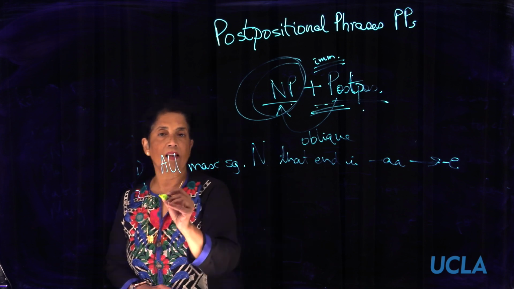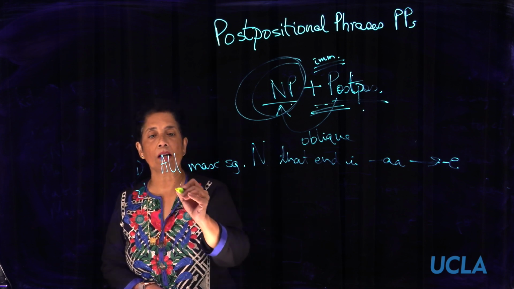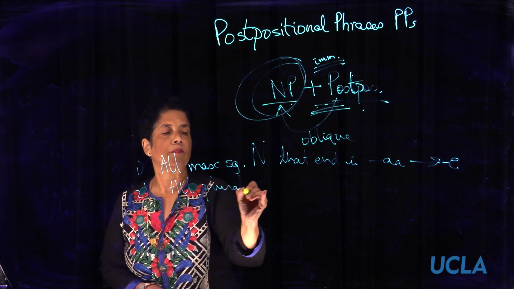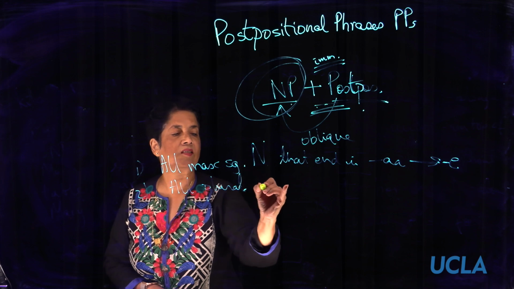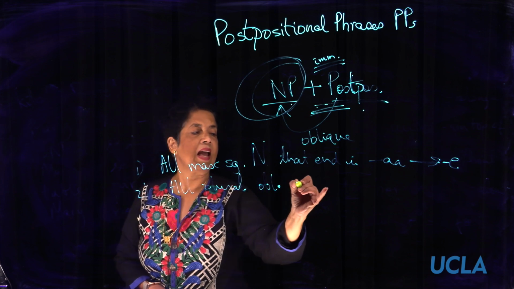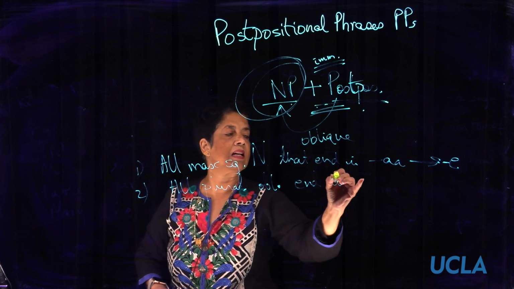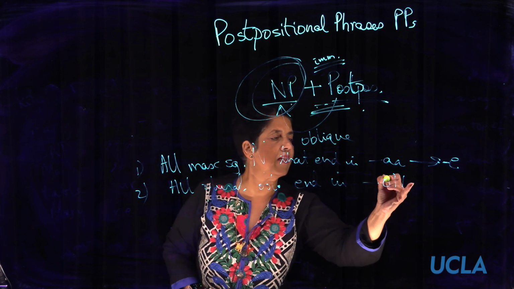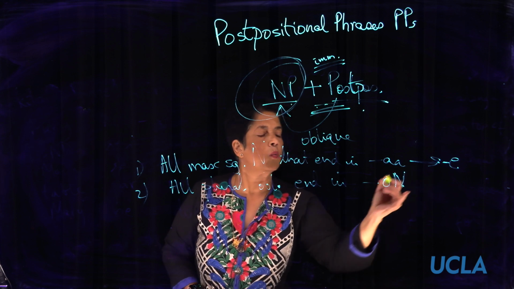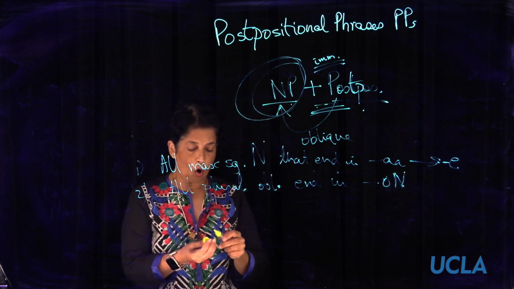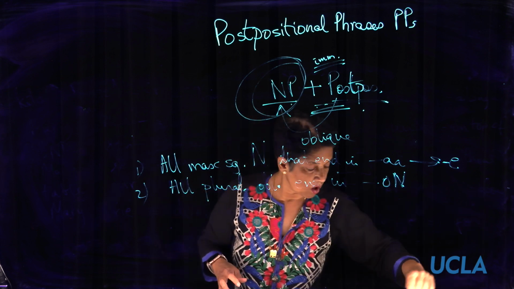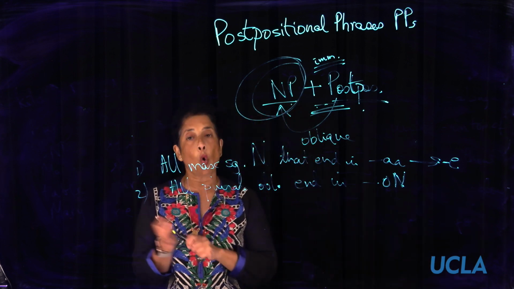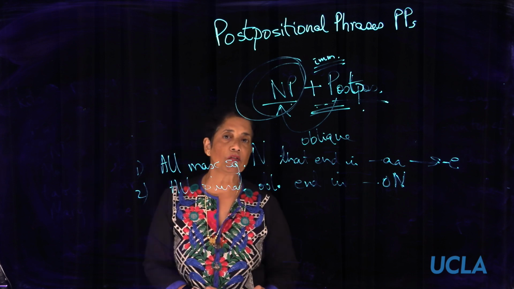Okay? The second part of this rule is, all plural obliques end in o. Okay? What do we mean by that? Whether it is masculine or feminine, all plural obliques will end in o. Okay? Now we'll give you some examples.